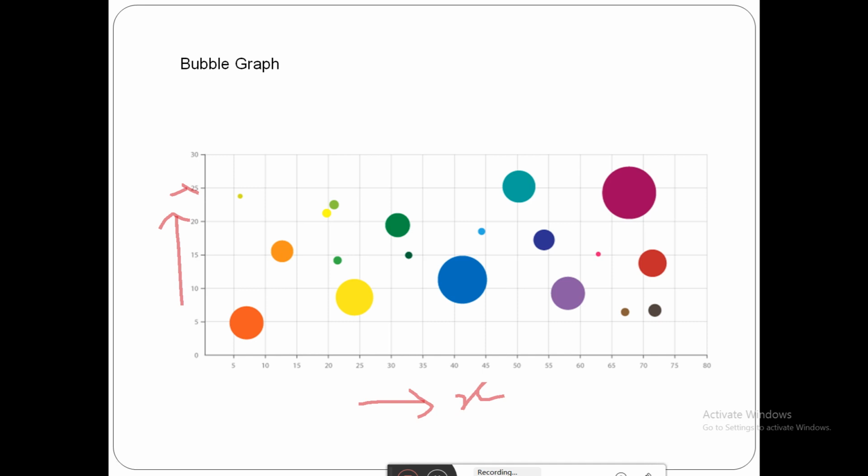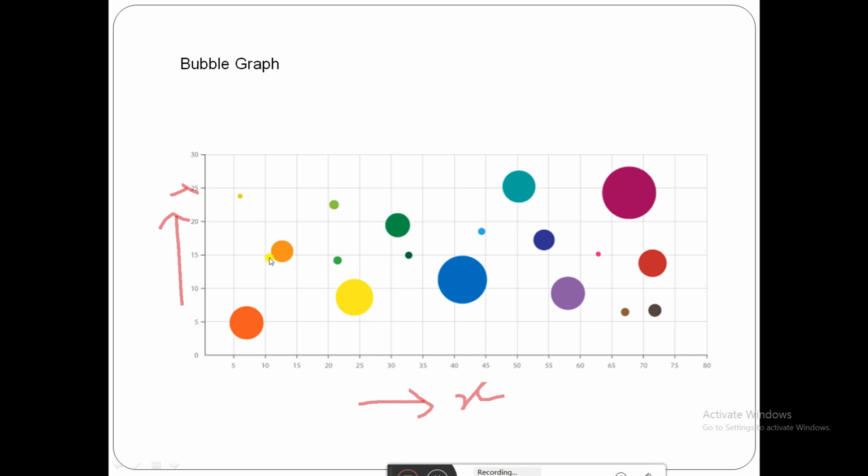Next is a bubble graph. Here it is going to display multiple dimensions in one chart. It is a variant of the scatter plot with many data points marked in 2 dimensions.